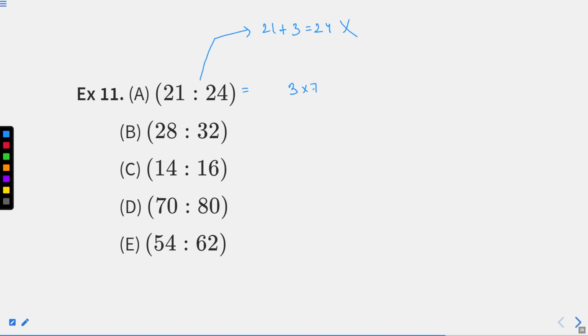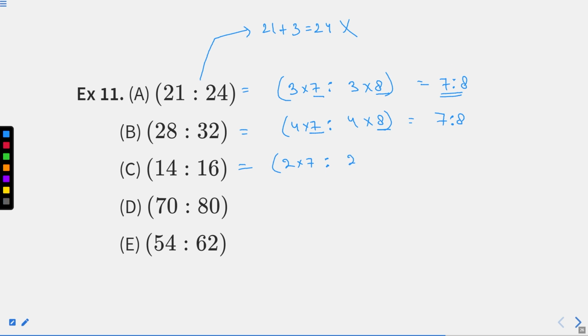3 into 7 is to 3 into 8. So we are getting some relation of 7:8 here, right? Okay, mark this as well. Here we write 4 into 7 ratio 4 into 8. Again we are getting a ratio of 7:8. Now you are getting what I am getting. What I am doing here is making it in the multiple form. Here, I can write 2 into 7 is to 2 into 8.